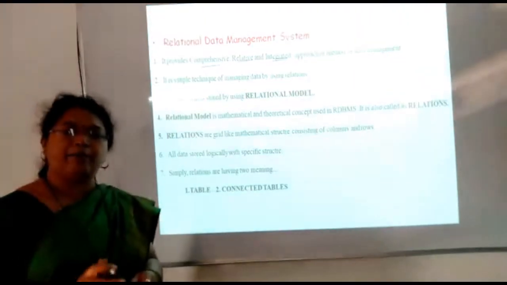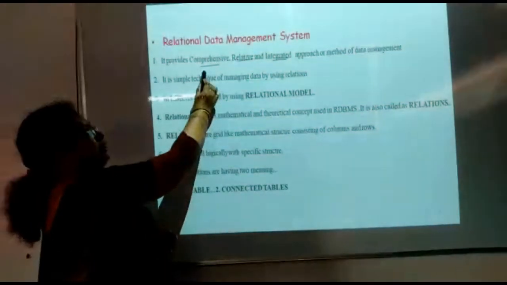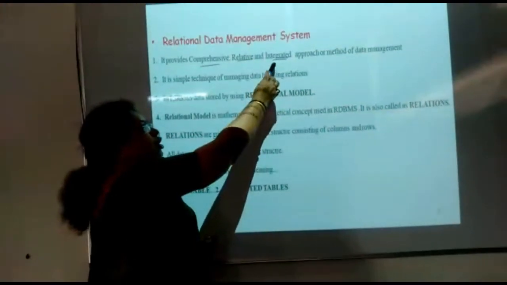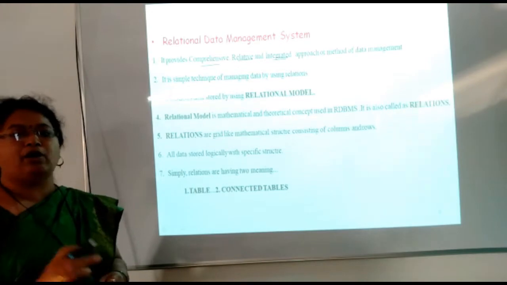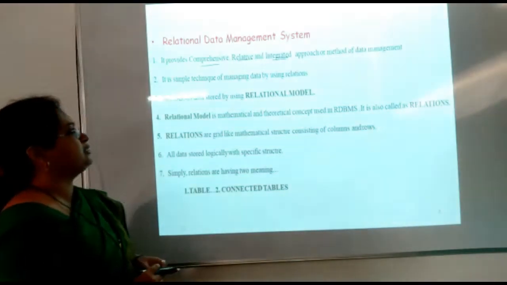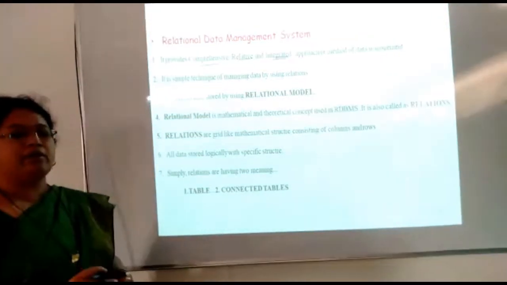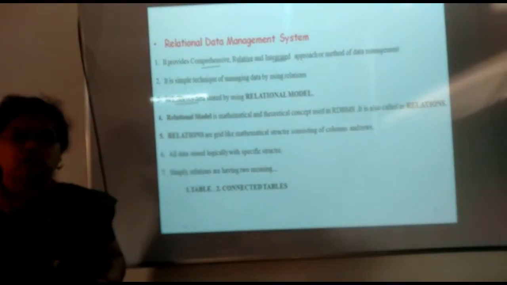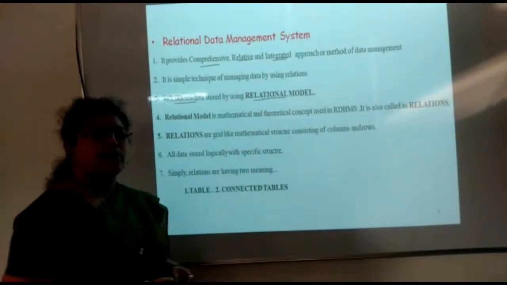That means in a data management system we store all types of data, that means comprehensive data, and that data are connected, and all types of data can be stored within a single table or within a single database. This is called a relational database management system. It is a simple technique of managing data within a database. A database management system can store data within different types of relational model.